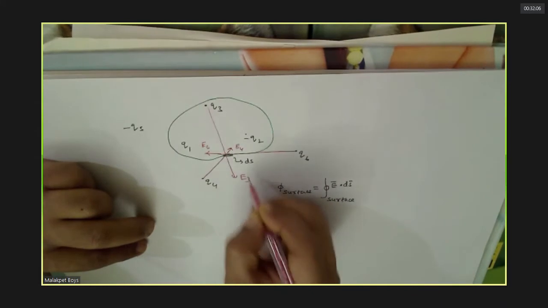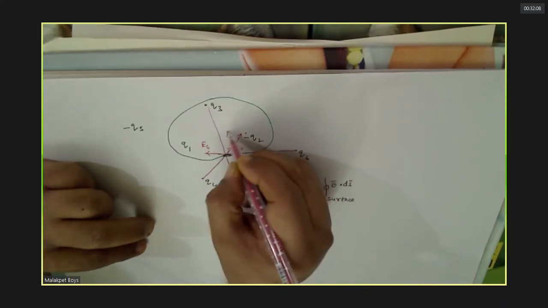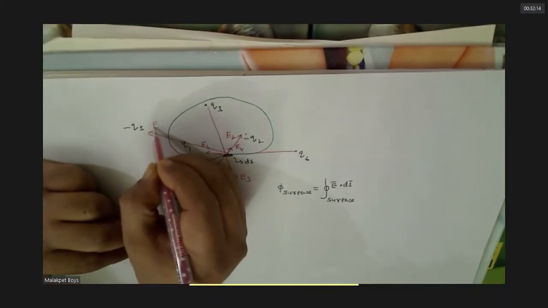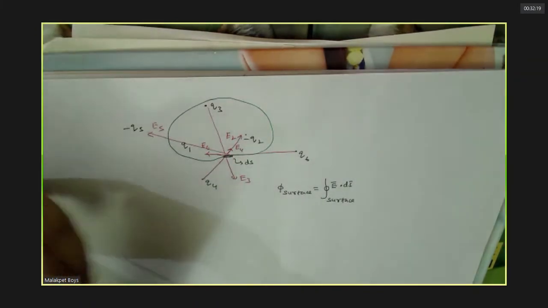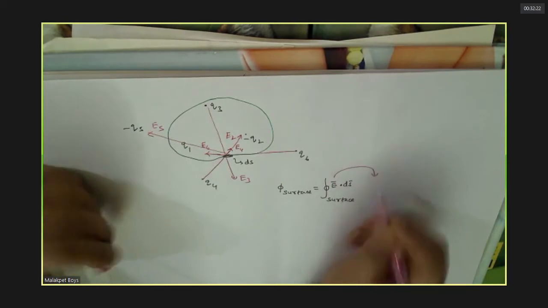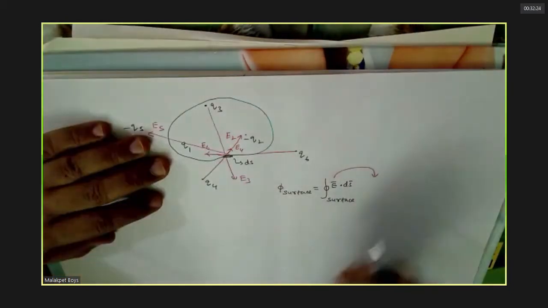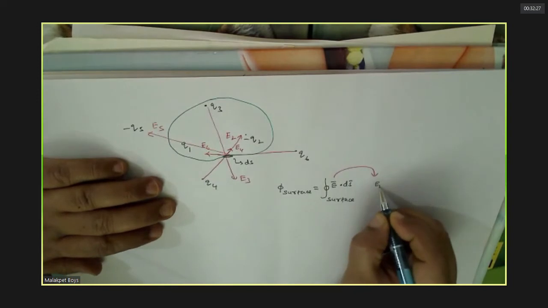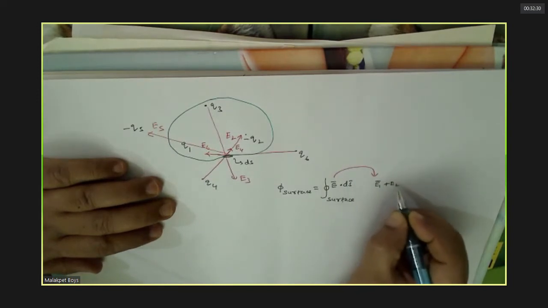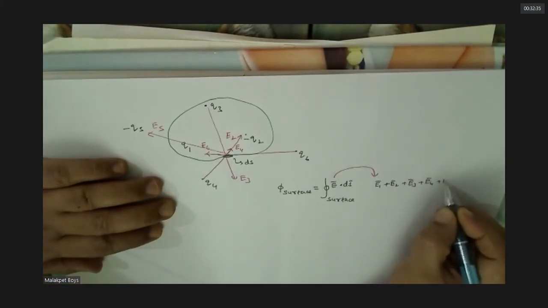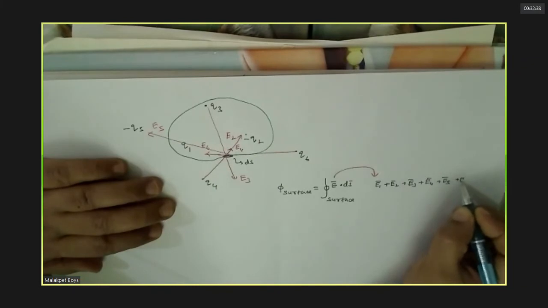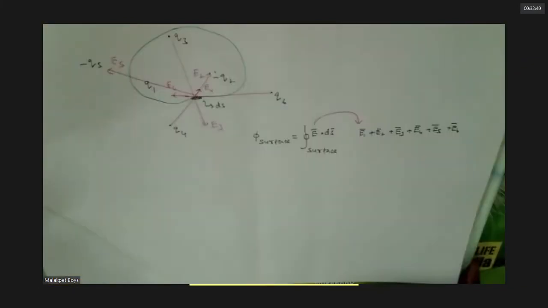This is again E3. If you keep plus one, this is E2. And this is E5. Do you agree with this? Yes, sir. Now you can see E is actually the net electric field due to all the charges. Clear? Understood this? Yes, sir.